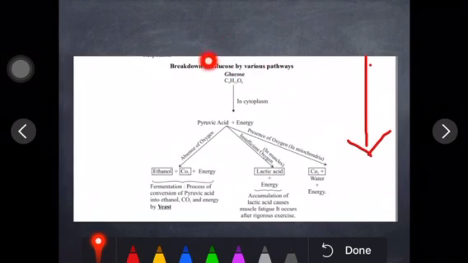Clear? And here the glucose formula is C6H12O6. It has to split, right? And where will it get split? It will split in the cytoplasm, and the splitting of glucose is called glycolysis. Please remember the term. Glycolysis: glyco stands for glucose and lysis means breakdown. Breakdown of glucose. Now, the 6 carbons present in glucose have to break down. So the breakdown product will be pyruvic acid, and energy gets released, right?